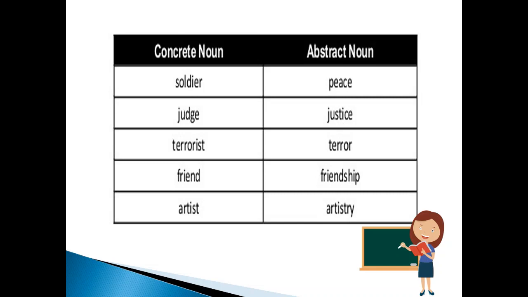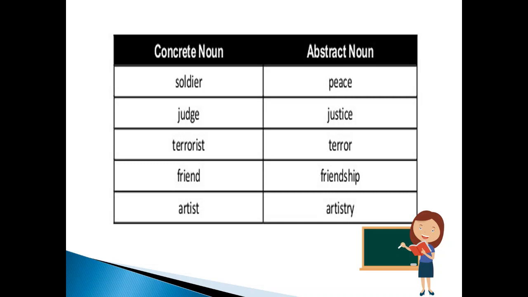Terrorists always create terror. Terrorist is a concrete noun and terror is an abstract noun. Friends live up for their friendship. Friend is a concrete noun and friendship is an abstract noun. Artist loves his artistry, where artist is a concrete noun and artistry is an abstract noun.